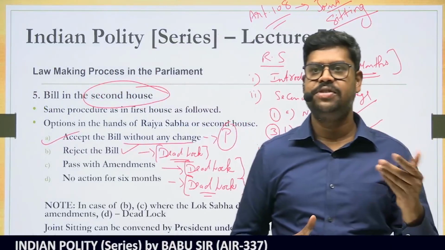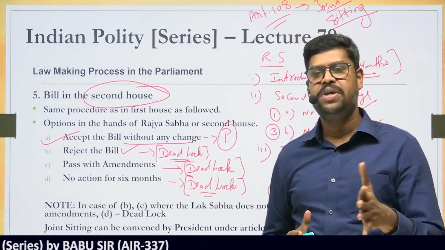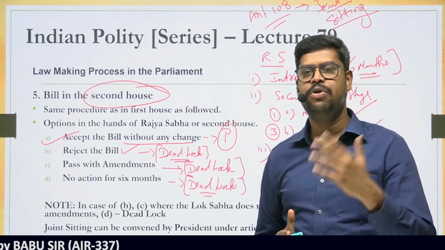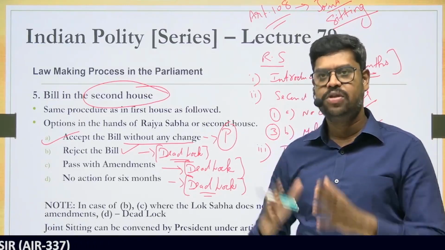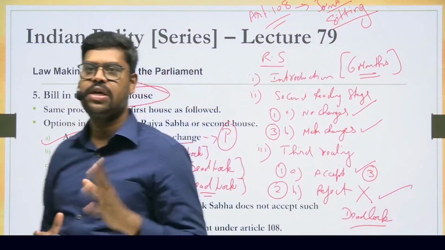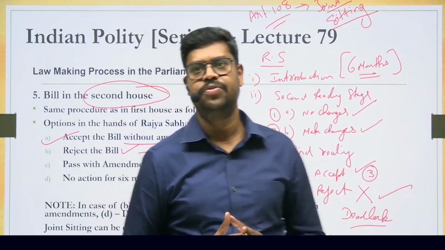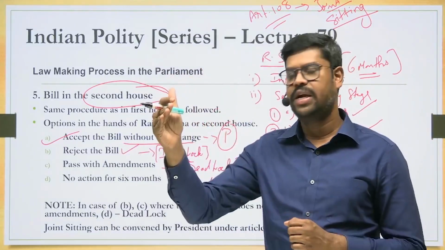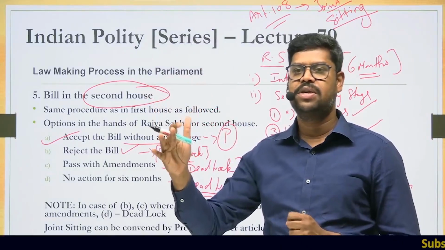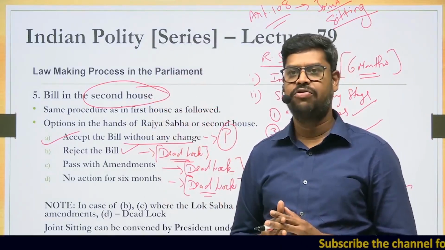In the absence of the Speaker of Lok Sabha, the Deputy Speaker of Lok Sabha. In the absence of both the Speaker and Deputy Speaker, the Deputy Chairman of Rajya Sabha. So this is how the joint sitting will be presided. However, under no circumstances can the Chairman of Rajya Sabha preside over the joint sitting. So remember, the Speaker will preside. In the absence of the Speaker, the Deputy Speaker. In the absence of the Deputy Speaker, it will be presided over by the Deputy Chairman of Rajya Sabha.